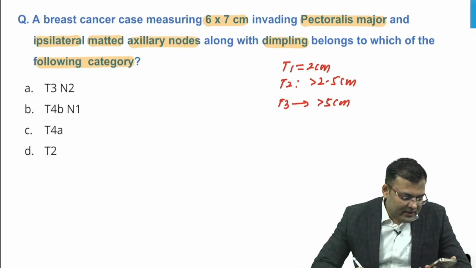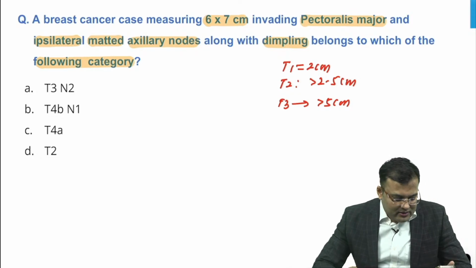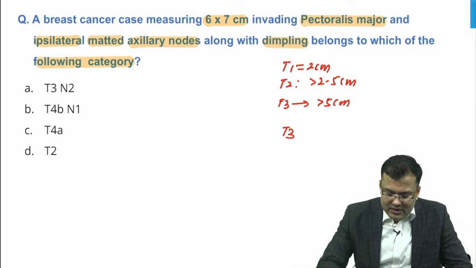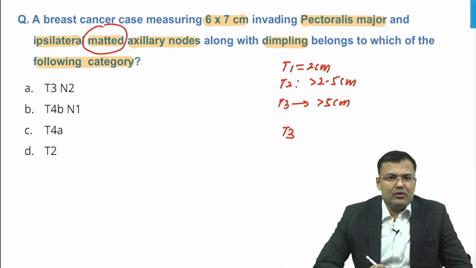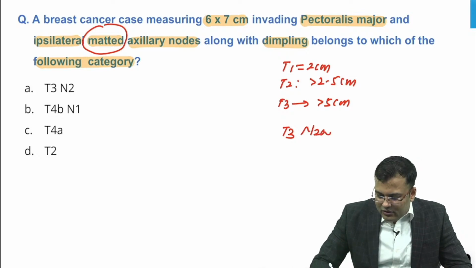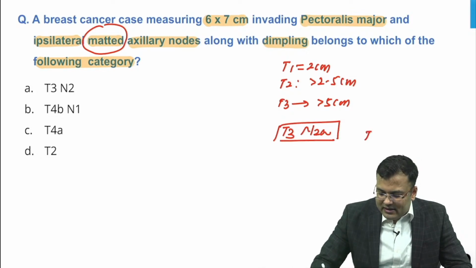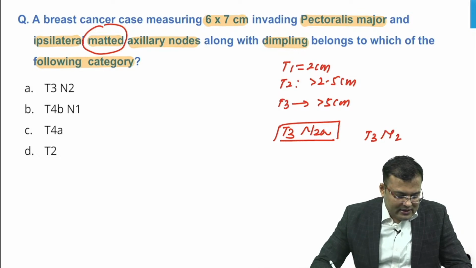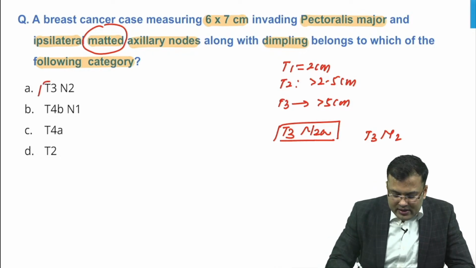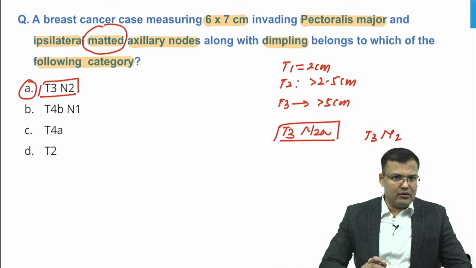Yes, Dr. Mohit Parmar, Shailesh, Sudarshan, Sudip Shah, Dr. Khan. So guys, it is T3 because the size is more than 5 centimeter. After that, the important point is matted axillary lymph node. Whenever there is a matted axillary lymph node, this is N2A. So it is T3 N2A. What is the correct answer, guys? It is T3 N2. Let me see how many of you were correct. Dominic is correct, Sudeep Saha, Mohit Parmar, Dr. Khan, all of you are correct. Majority of you marked T3 N2, so the correct answer is T3 N2.